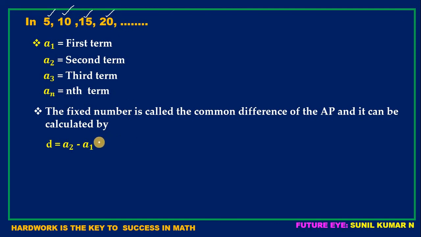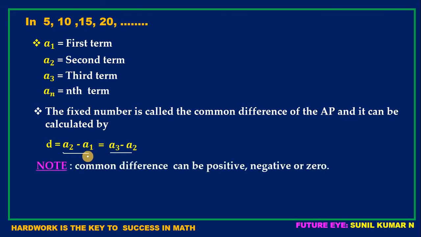And there is another formula also to find D, children, but normally we use this one. To find D, we can take the difference of any two consecutive numbers. See here, you can find A3 minus A2 also. Otherwise, you can find A4 minus A3 also. Otherwise, A7 minus A6. But normally, we do second term minus first term.